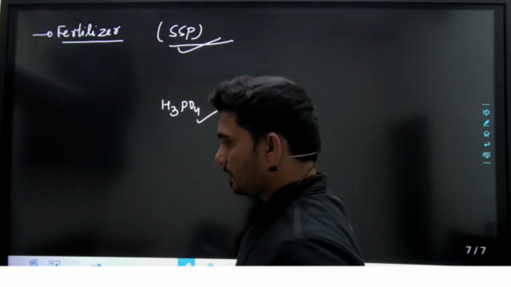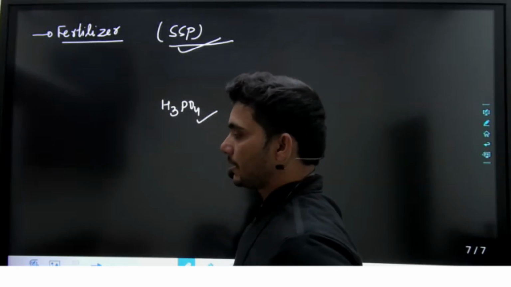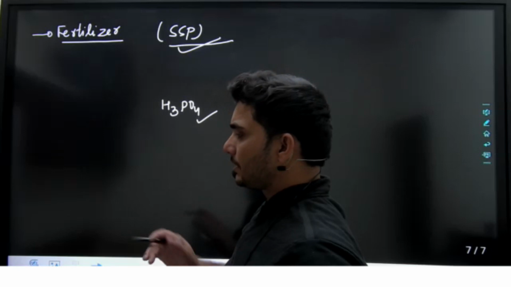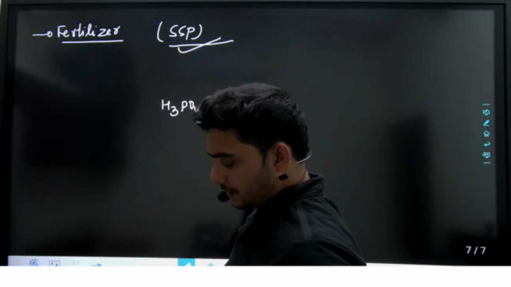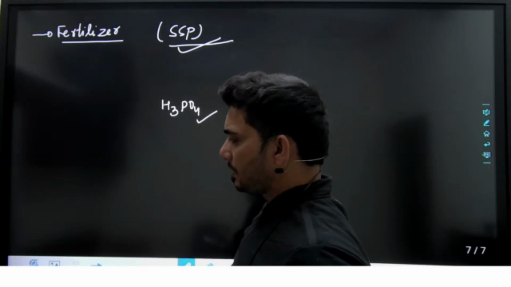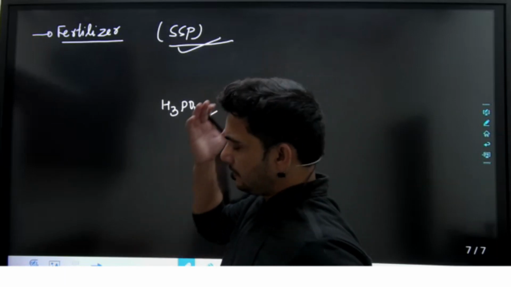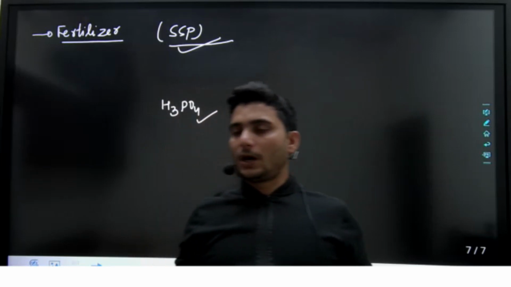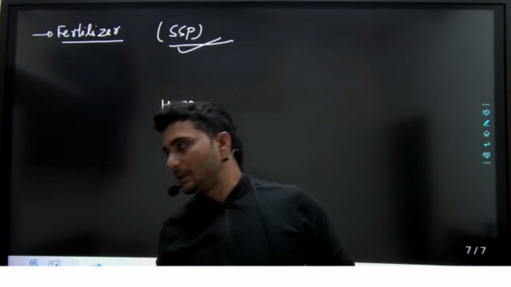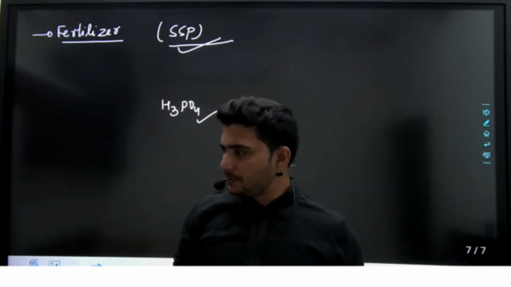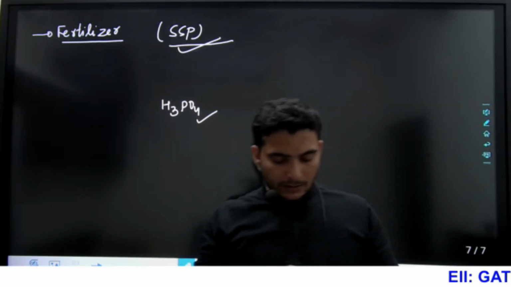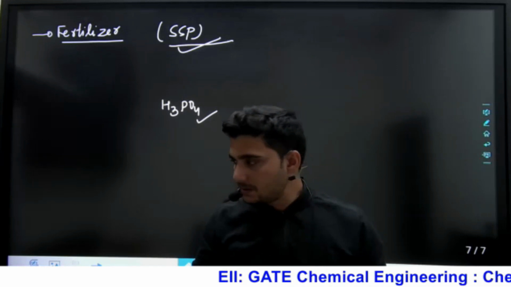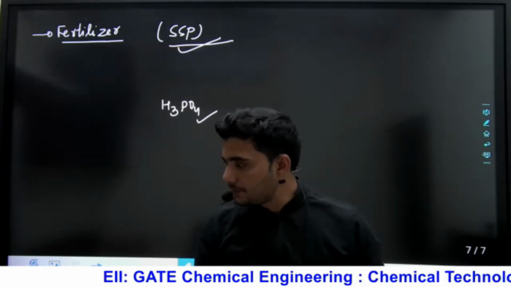Second, in the production of other inorganic chemicals, it is also used in the production of the pulp and paper industry. Later I will tell you again when we deal with the pulp and paper industry. At that time I will tell you how H2SO4 is used in the pulp and paper industry. So it is used in the pulp and paper industry as well. In synthetic rubbers and plastics, H2SO4 is also used.